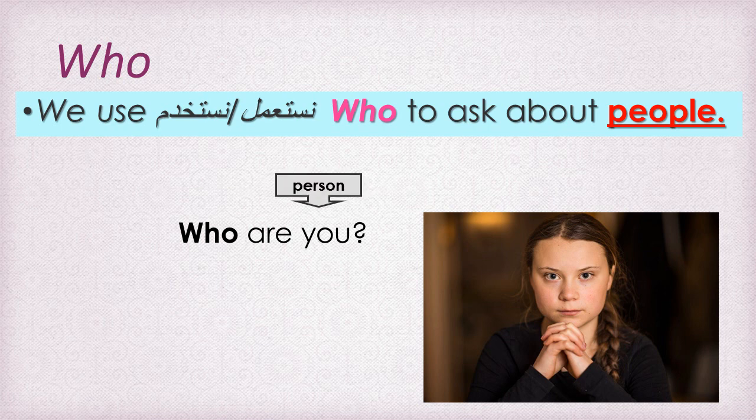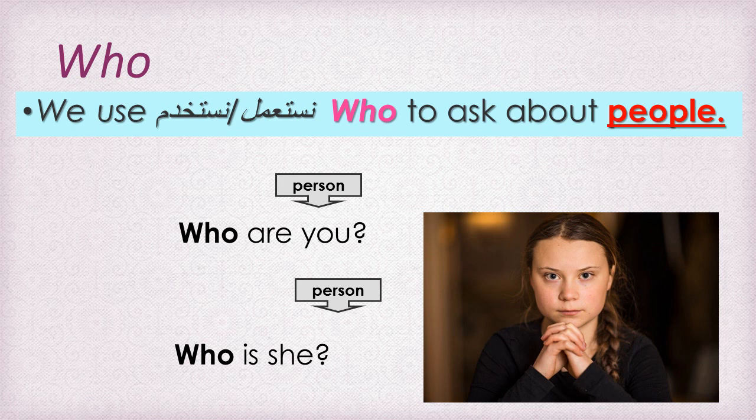Person. We use who for people. Who is she, for example? Of course, here we are talking about people, and we use who to ask about people. Person is the singular of people. People is the plural of person, okay? We don't say peoples, by the way. There is no S, because this is an irregular plural. We are going to study plurals later on, all right?